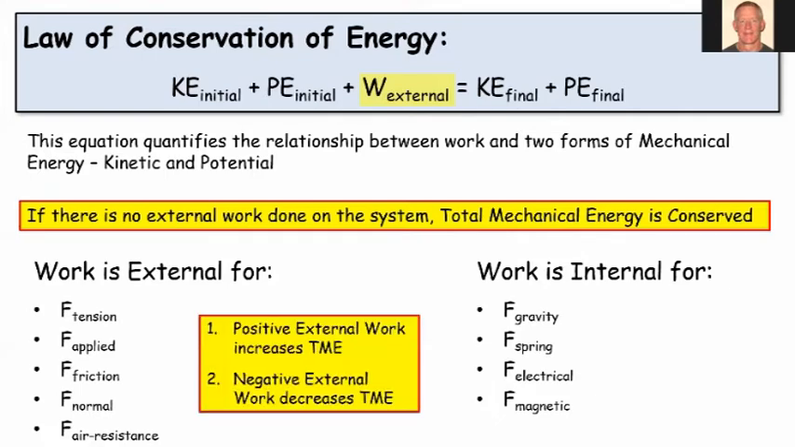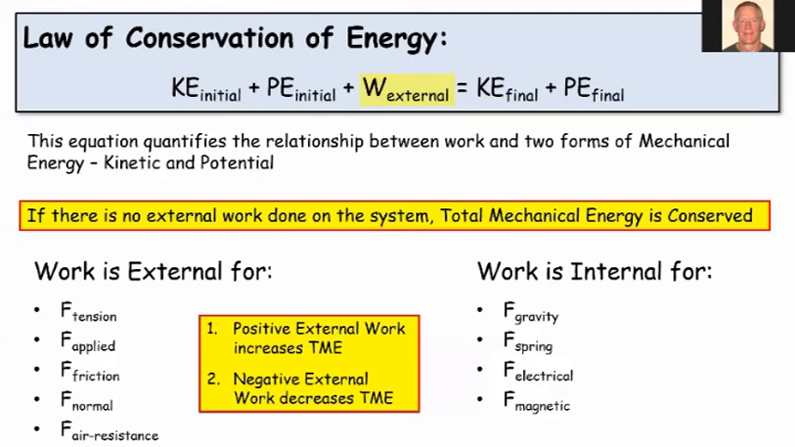Now, a couple more things with regard to this formula. If the external work that we're doing is positive, then it's going to increase the total mechanical energy. You can see that in the equation, right? If that's a positive number, then we're going to have a greater final energy than what we had initially. On the other hand, if the work done is negative, then it's going to decrease the total mechanical energy.